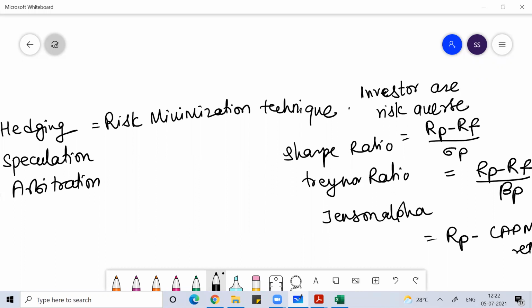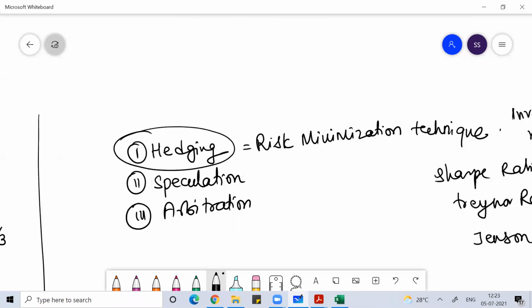And the factor which measures the systematic risk on the stock is beta. So every investor wants to minimize the risk, and the risk minimization strategy that an investor follows, we call hedging. Is that clear, everyone? Does anyone have any doubt?